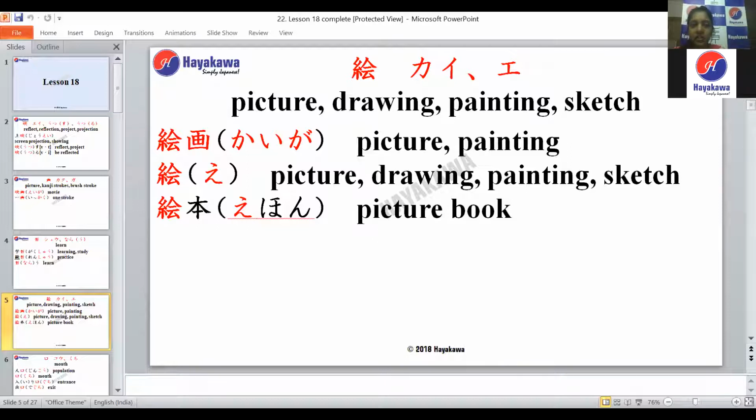So kaiga can be a picture, a painting. Ehon is nothing but a picture book. You have e, which stands for picture, and hon, which is book. When they come together, it becomes a picture book. Any doubts? No, sensei.